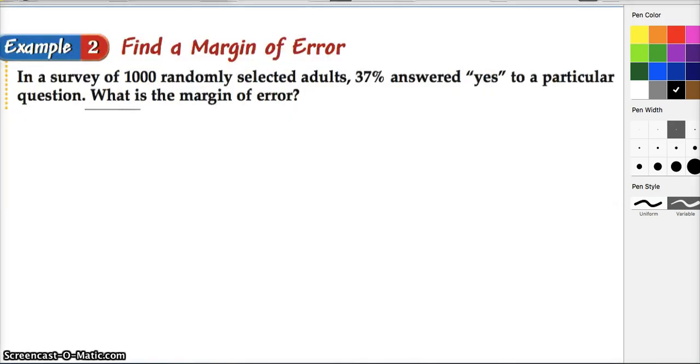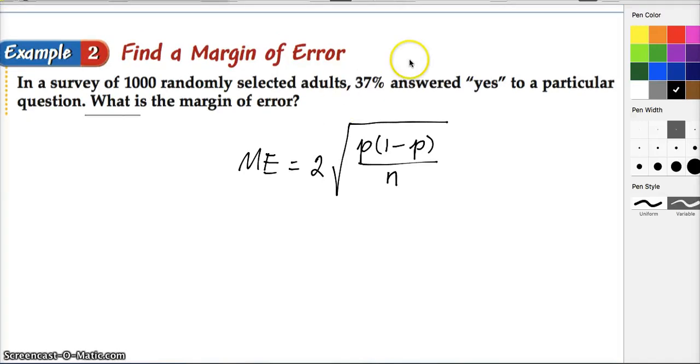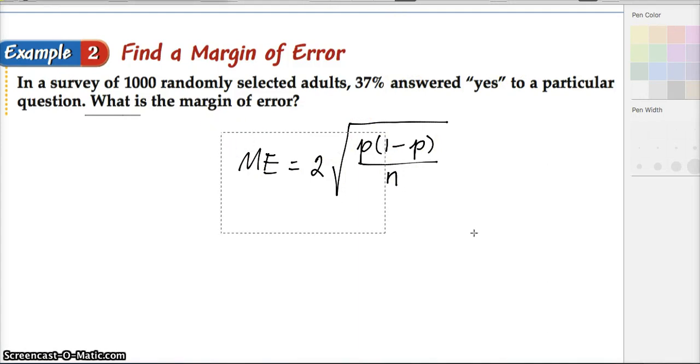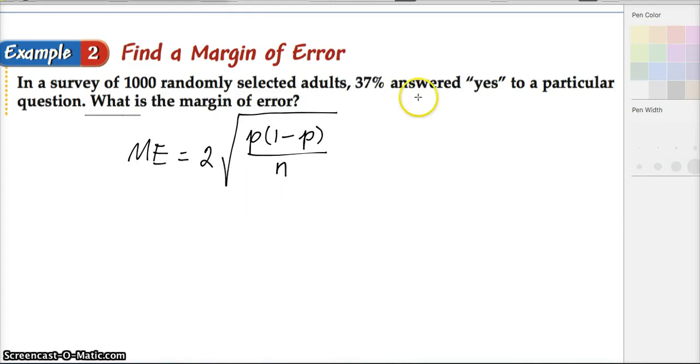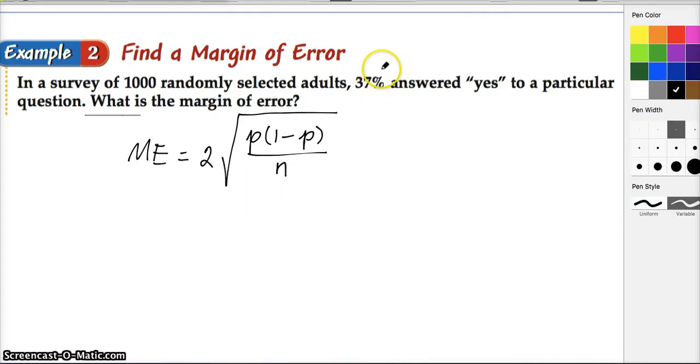So here we go. Find the margin of error. In a survey of 1,000 randomly selected adults, 37% answered yes to a particular question. What is the margin of error? For convenience, we rewrite the formula here, and let's begin to calculate. We will use the percentage of people, plug that in here, and then put the total number of people randomly selected in for N.